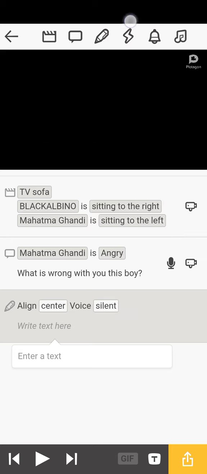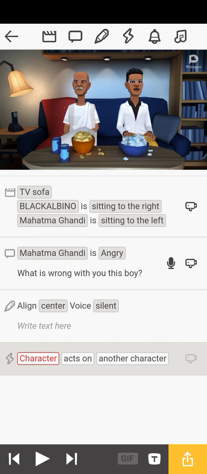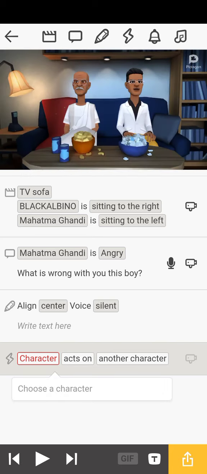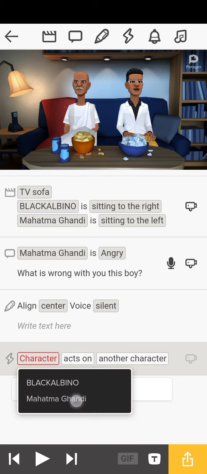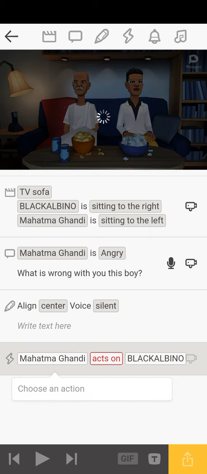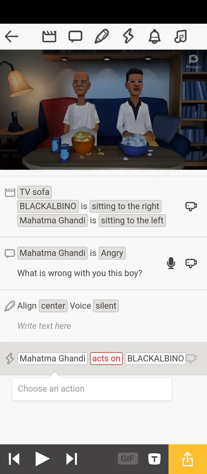Now the fourth one, this one that looks like the charging icon of a phone. Just like how Mahatma Gandhi is angry, I can make Mahatma Gandhi slap Black Albino now. Tap on character, let's say Mahatma Gandhi. And then what is he doing? That is an action.